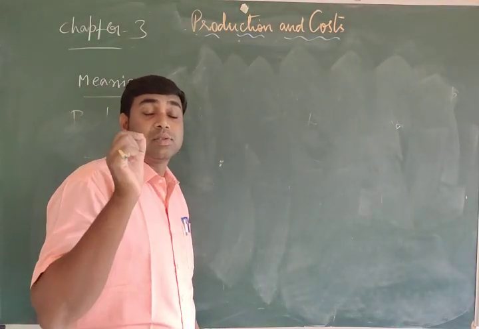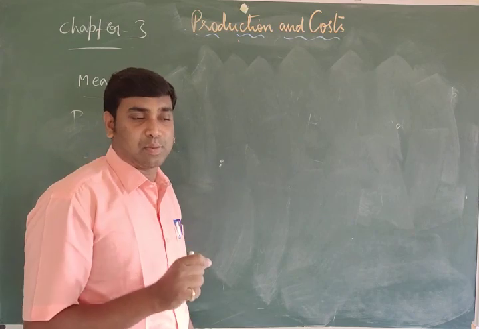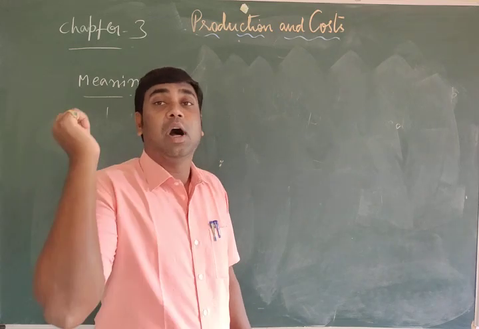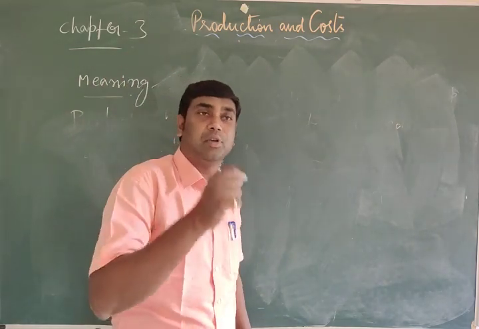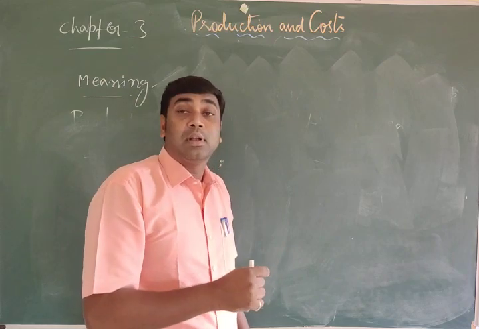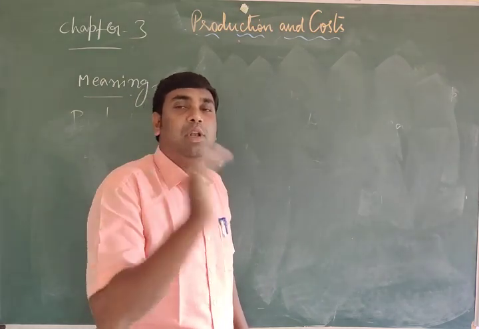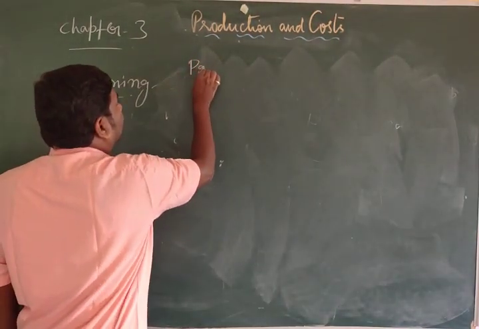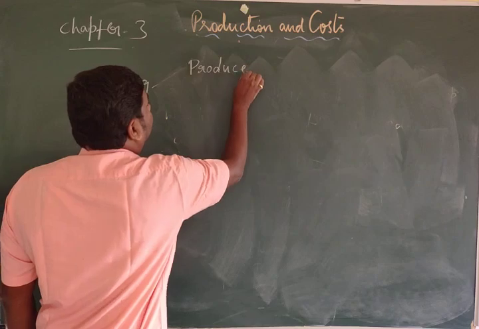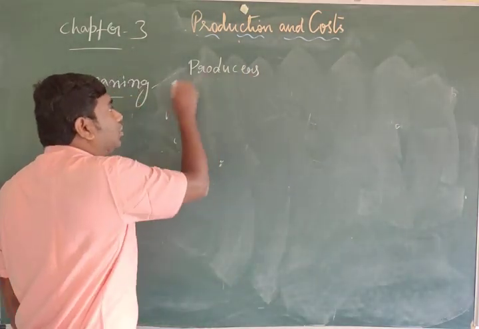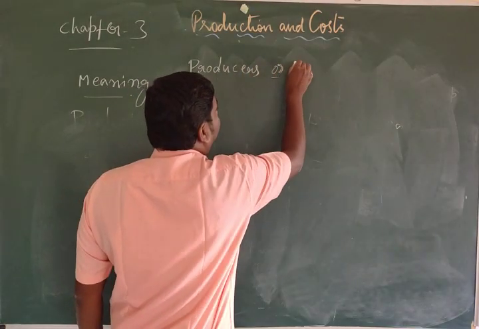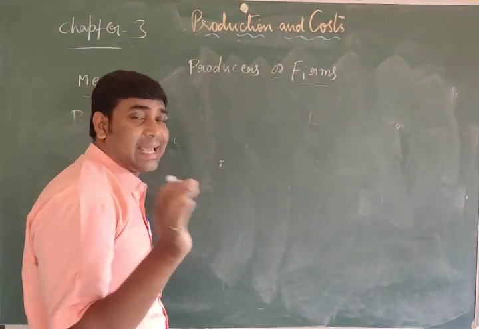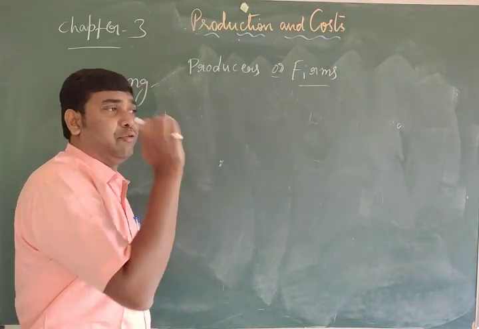Production is the process by which inputs are transformed into output. Without inputs, we cannot get output. Then who will produce goods and services? They are considered as producers. The goods and services are produced by producers, which we can call firms. The production is carried out by producers or firms.